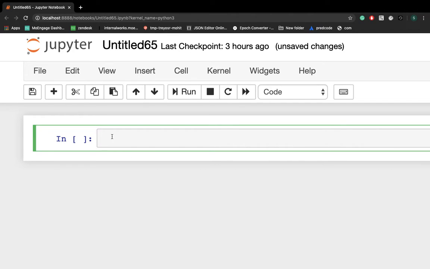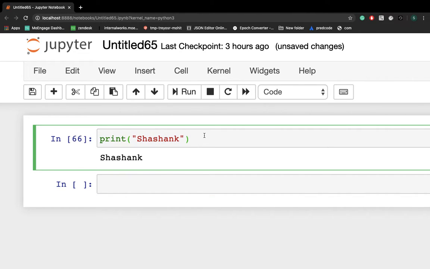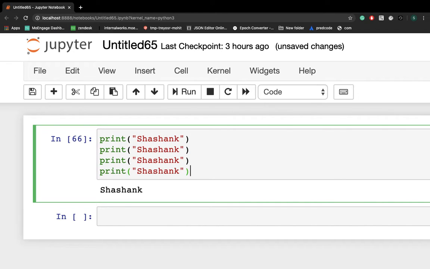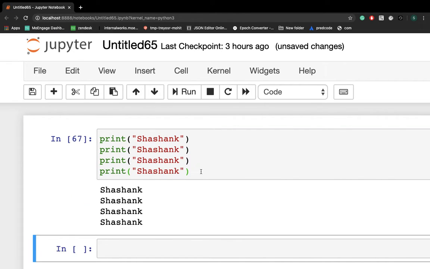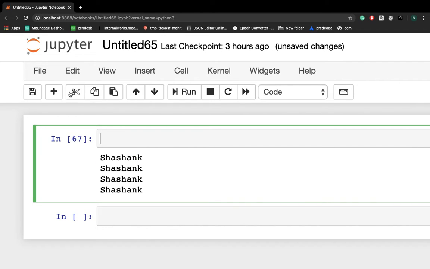Let's assume someone tells you to print your name several times. What you can do here is print, and I'm writing my name, Shashank. So I'm getting my name one time. If person A tells me to print my name four times, I get four times. But person B is not so kind, and tells me to print 100 times. Person C tells me 1000 times. It's very tough for me to write the print statement again and again. To get rid of this issue, looping came into the picture. It's very easy, so today we're going to discuss the while loop.